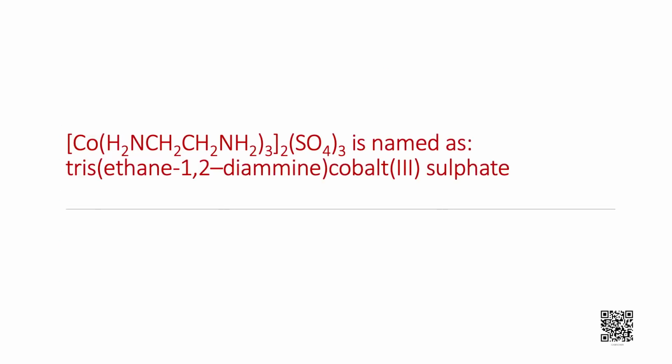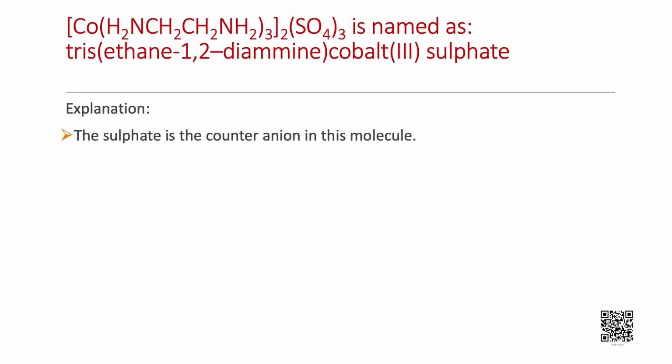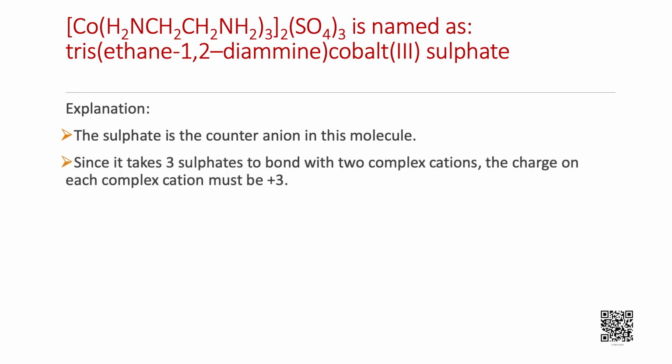The second complex given here is named as tris(ethane-1,2-diamine)cobalt(III) sulfate. Let us understand how we have named this complex. The sulfate is the counter anion in the molecule. Since it takes 3 sulfates to bond with 2 complex cations, the charge on each complex cation must be +3.